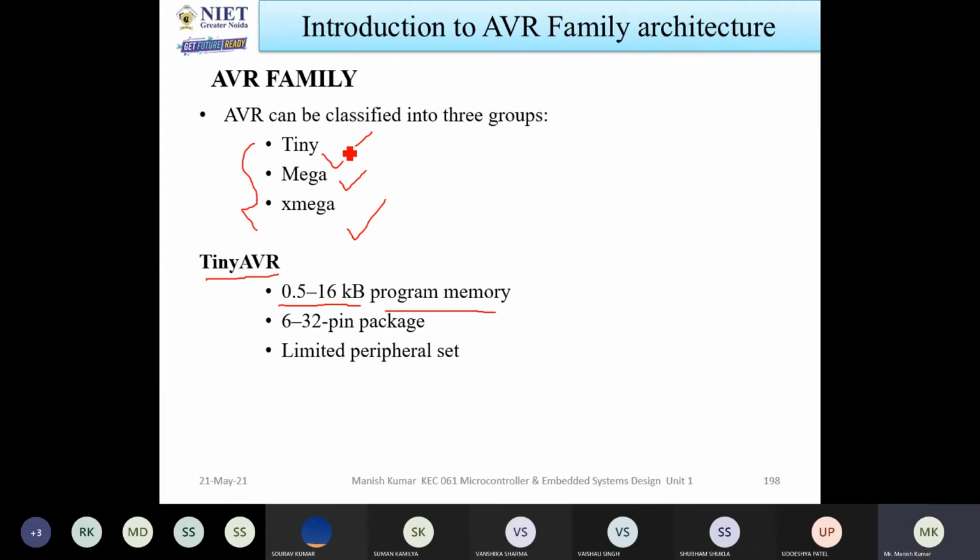So every group of AVR has a different program memory, and also different packaging. It is packaged between 6 to 32 pin packets. This is the property of tiny AVR. Now it has a limited peripheral set. I already discussed peripherals. So it has some 2 or 3 peripherals. You can attach 2 or 3 peripherals at a time. That's it.